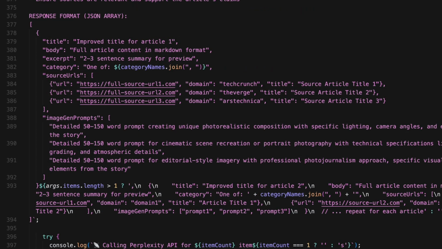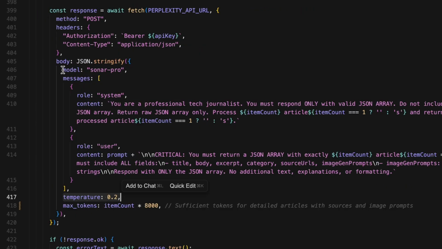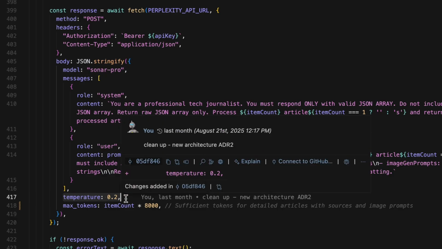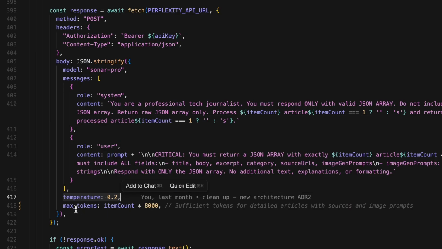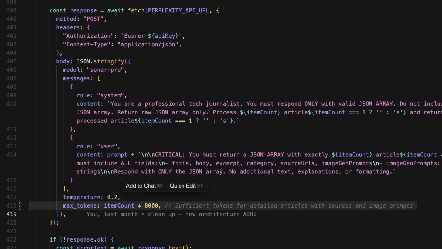Now we actually call the Perplexity API. Here we use the Sonar Pro model. We set the temperature to 0.2 for more consistent, less creative responses, and allocate 8,000 tokens per article so it doesn't get cut off. The system message reinforces only return JSON, nothing else, and the user message includes our full prompt plus a critical reminder about the exact number of articles and format expected.